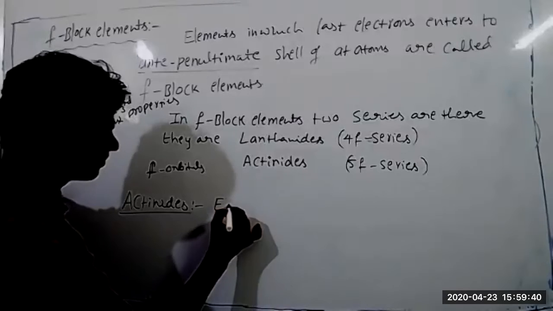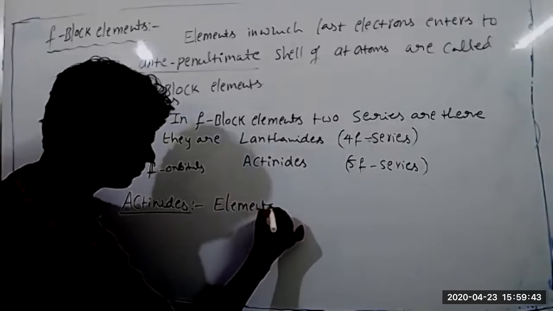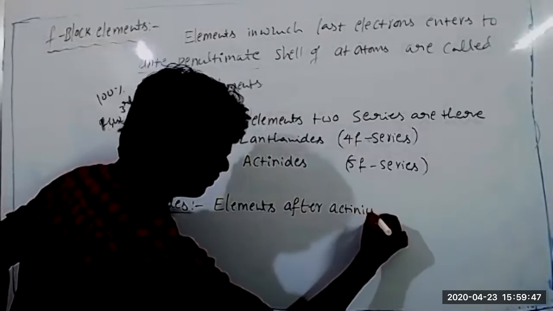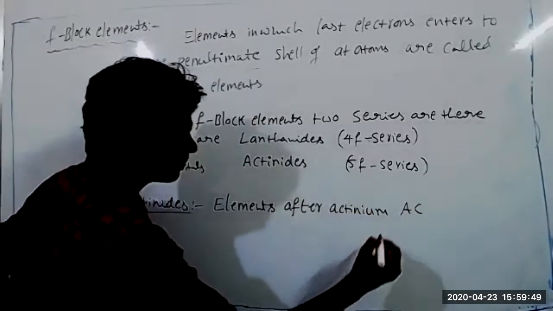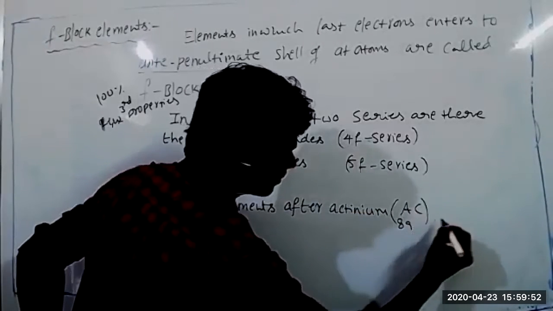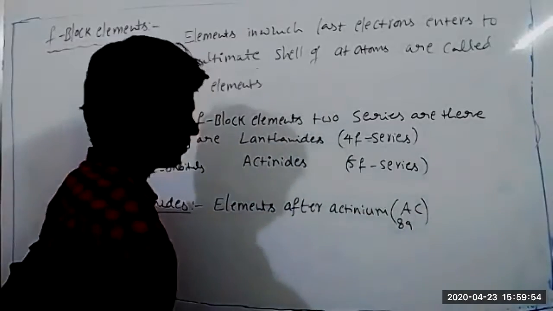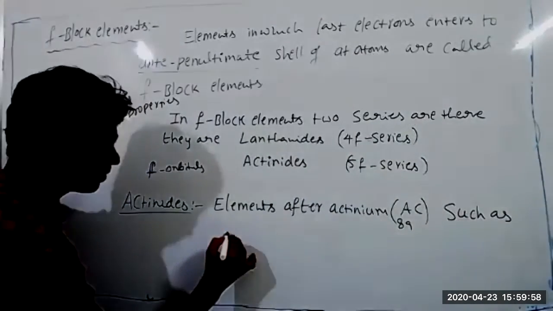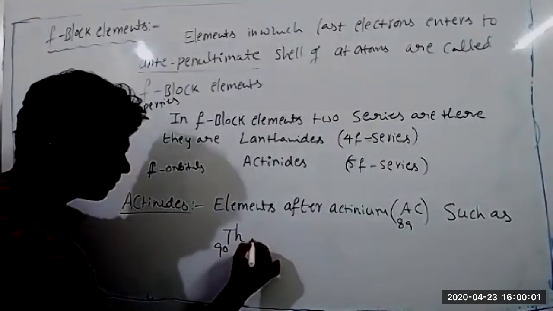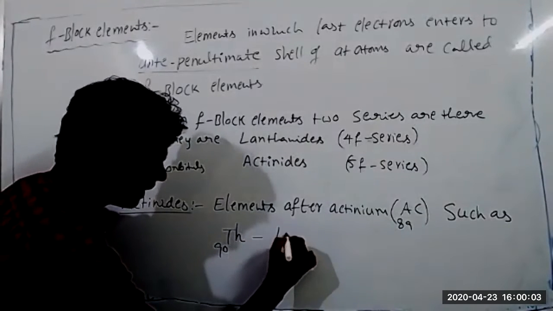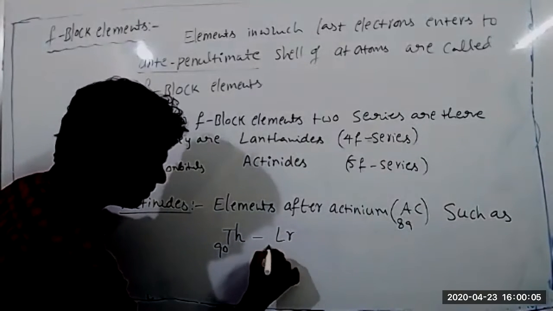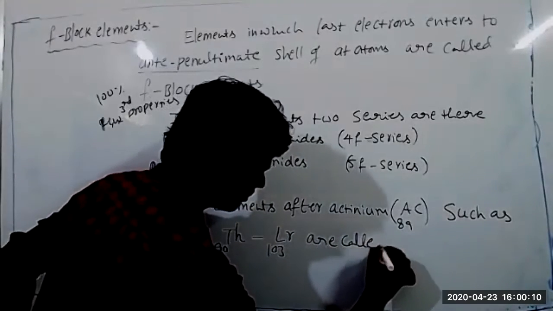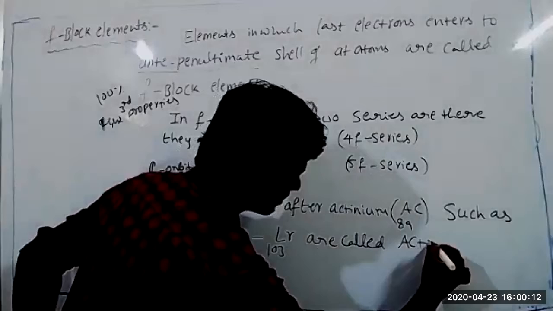Elements after actinium, thorium, 90, to lawrencium, 103, are called actinide.